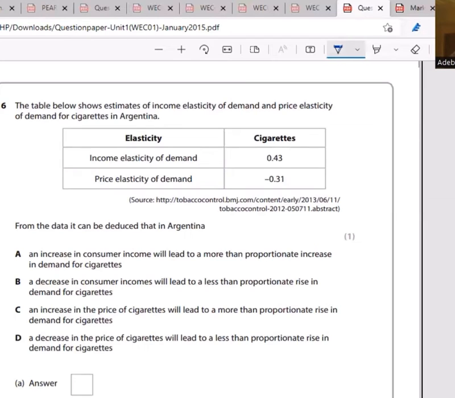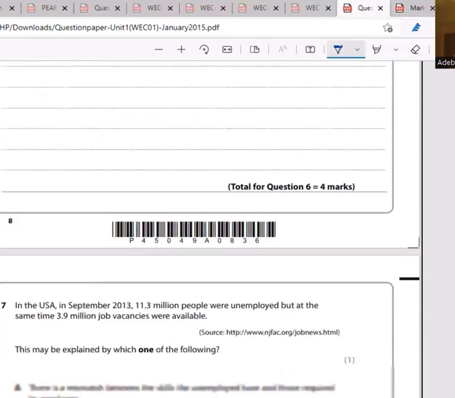So first, what is demand? Demand is the quantity of goods and services consumers are willing to buy at a given price at a given time. Then let's talk about the price elasticity of demand, which is the degree of responsiveness of the quantity demanded of a product as a result of a change in price. And the formula for the price elasticity of demand is percentage change in the quantity demanded over percentage change in price. So that's question 6. Then go to question 7.